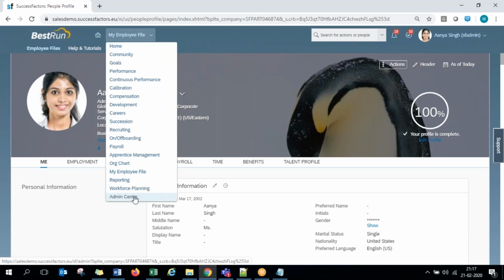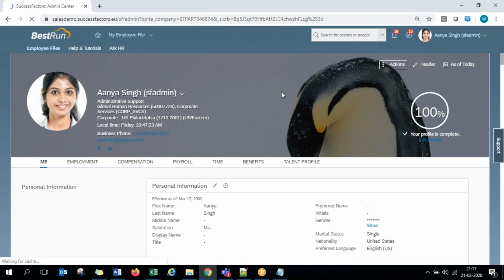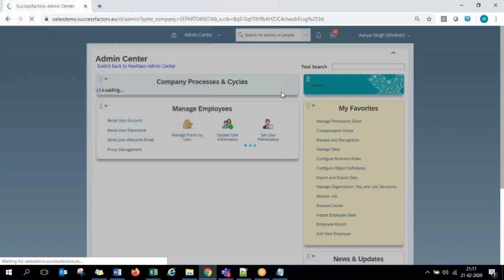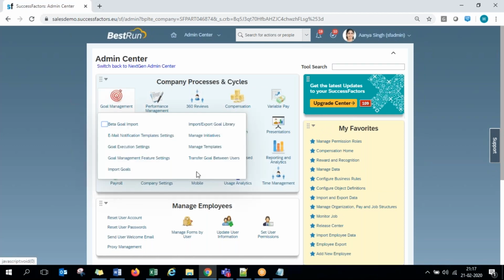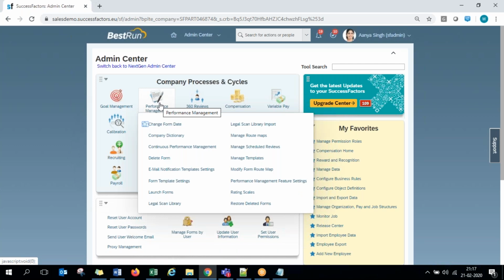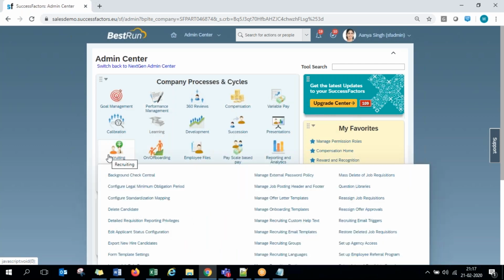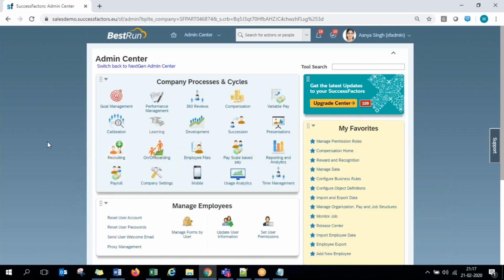So this is all about the profile level navigation, and of course the last one is the admin center. One more important thing to be aware of: every consultant will be working in this screen for most of their project time, because all the configuration options are listed through these blocks in the screen. If you want to work on goal management configurations, performance management, compensation, recruitment, any module specific options are well segregated here. And the main thing to be known here is the upgrade center, guys.